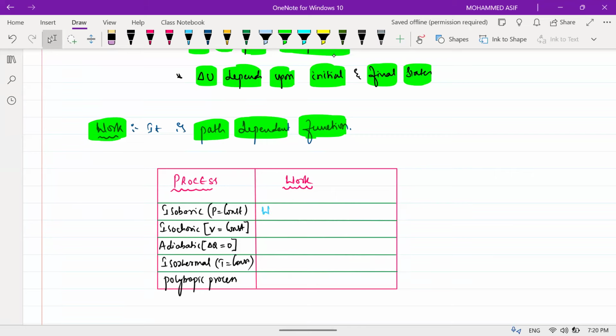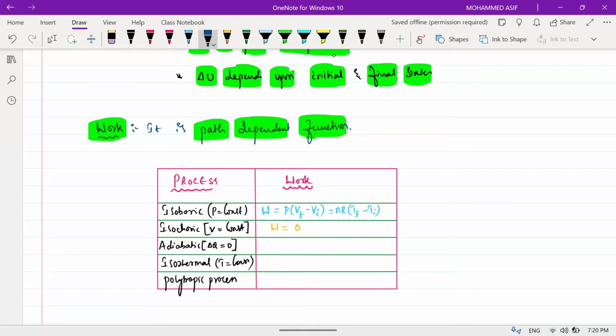Work done W is equal to pressure into final volume minus initial volume. Or else I can write this as nR into final temperature minus initial temperature. Clear? Next one. In an isochoric process, change in volume is 0. So work done in this one will be equal to 0.